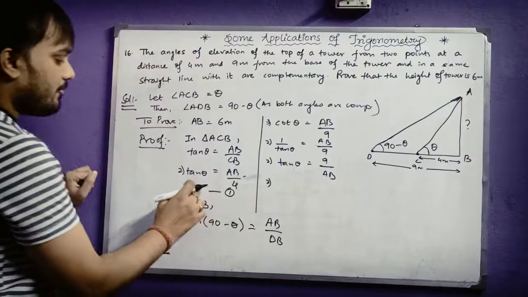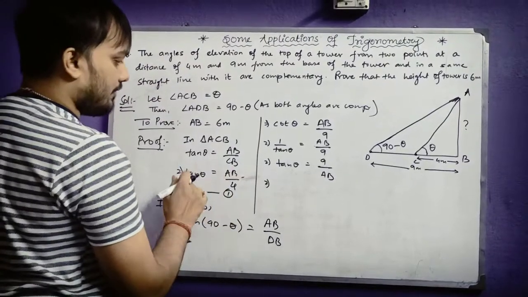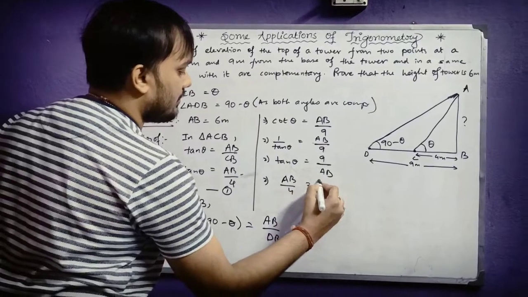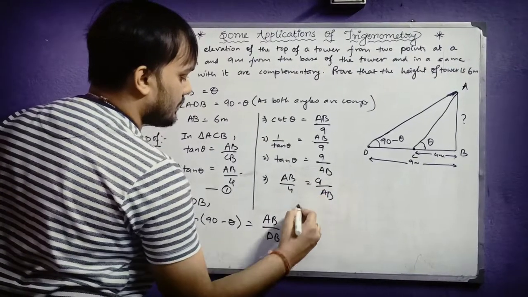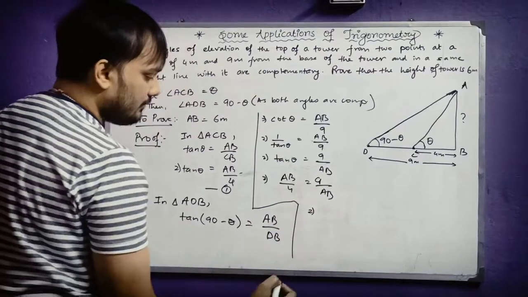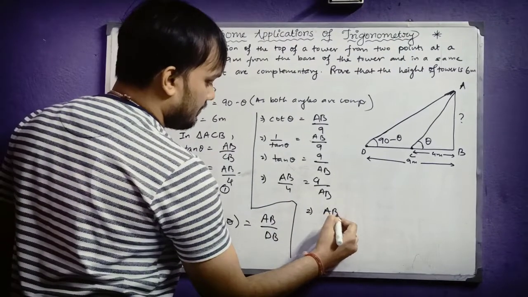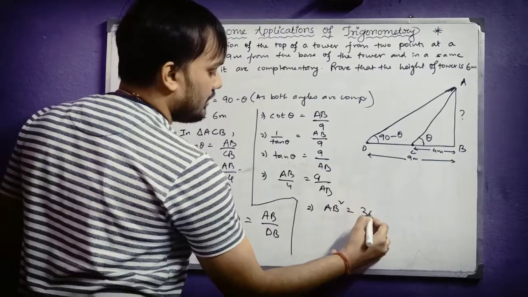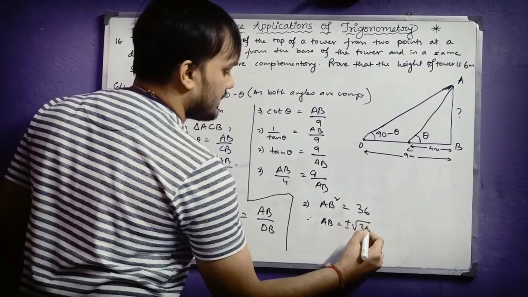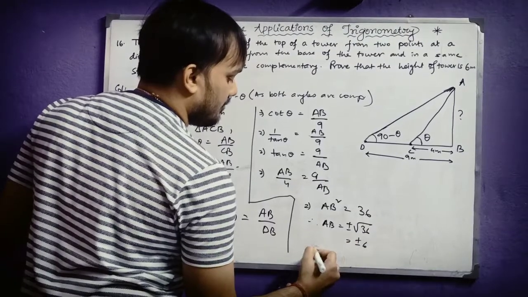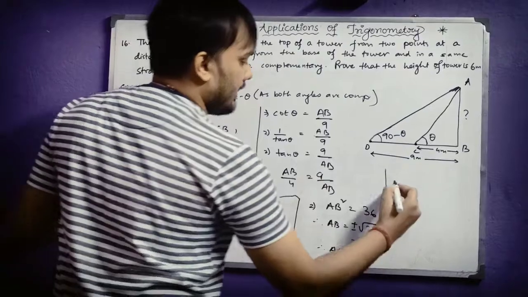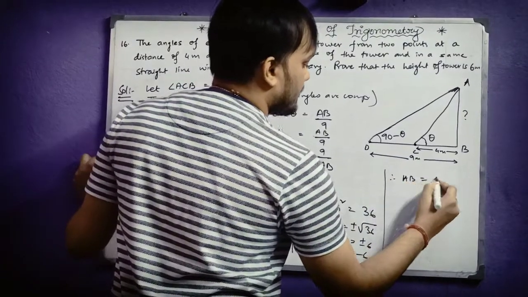Now for tan theta, from equation 1 I can substitute the value of tan theta. It is AB by 4. I will write AB by 4 equals 9 by AB. So AB square equals 9 fours are 36. Now AB will be plus minus root 36, plus minus 6. But AB cannot be equal to minus 6. Therefore AB equals 6.